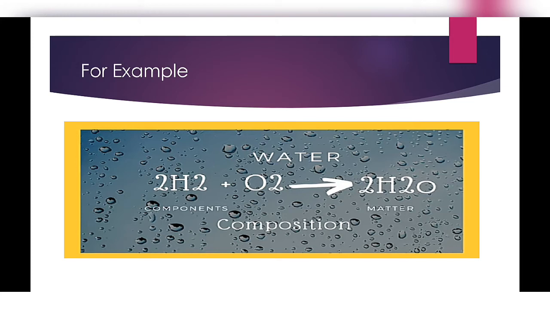Let's take another example. For example, common salt, its formula is NaCl and its scientific name is sodium chloride. It is made up of sodium and chlorine. When sodium and chlorine both combine together, they form salt. So what is the composition of salt? Sodium and chlorine. So composition means that matter is made up of which components or constituents.